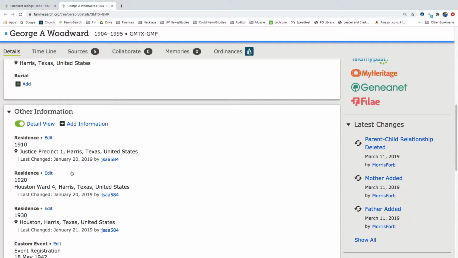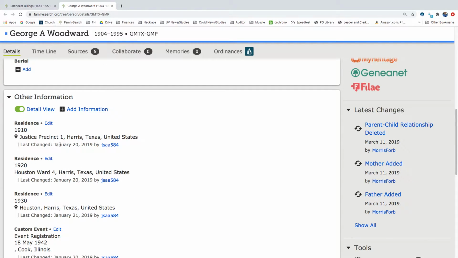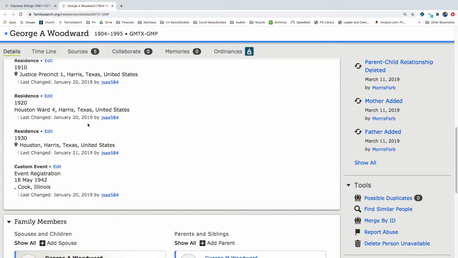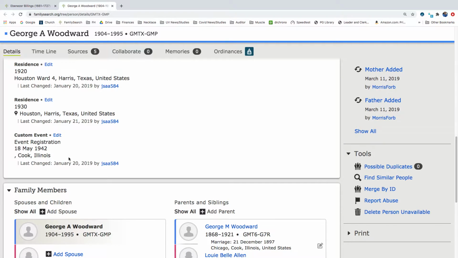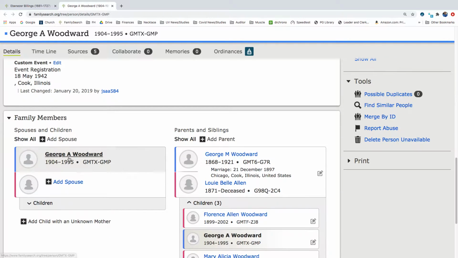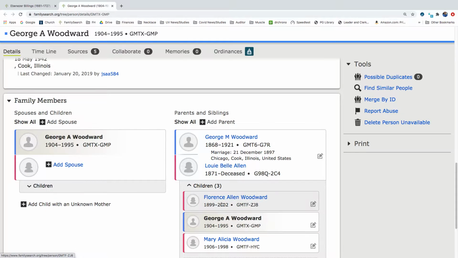Let's see what other information we have. We have a 1910 census in Harris, Texas, 1920 census in Harris, Texas, 1930 census in Houston, Harris, Texas, and an event registration 18th of May 1942 in Cook, Illinois. Wonder what that is. So we'll scroll down, and he does not have a spouse. His parents were George M. Woodward and Lou Bell Allen. And here are his siblings.